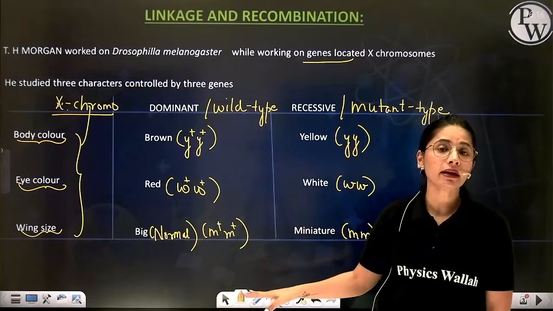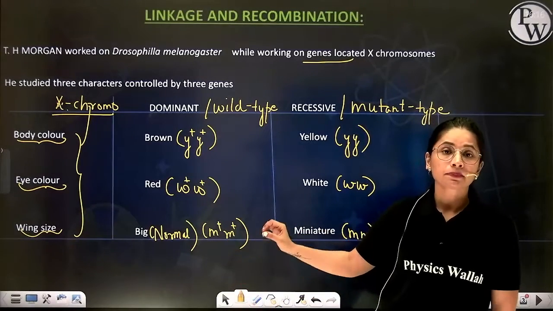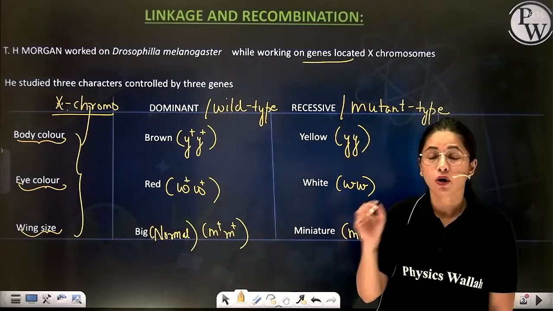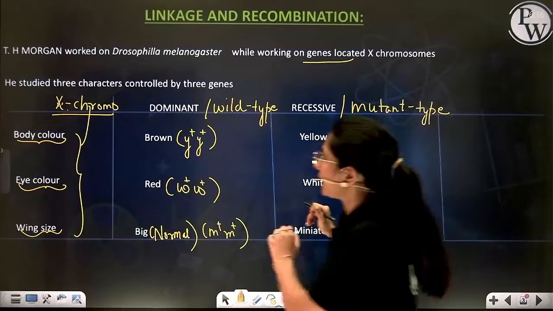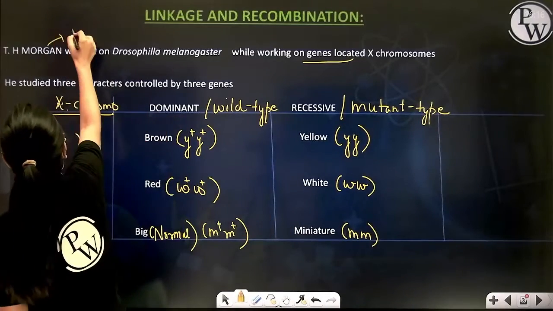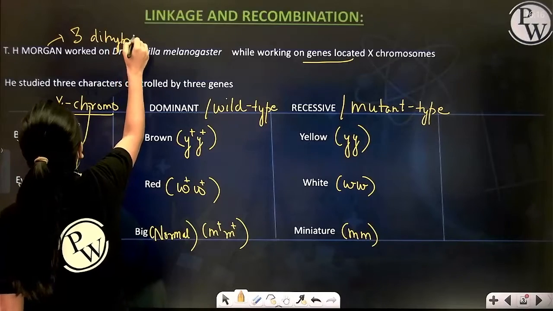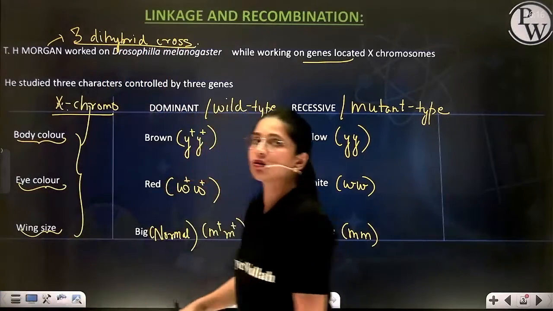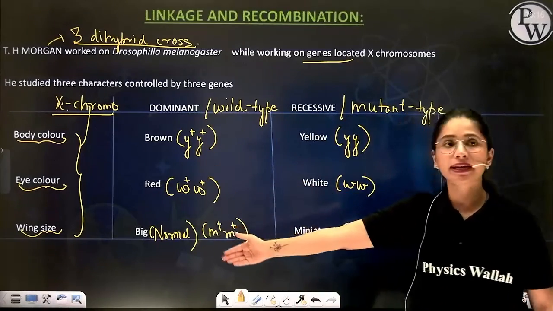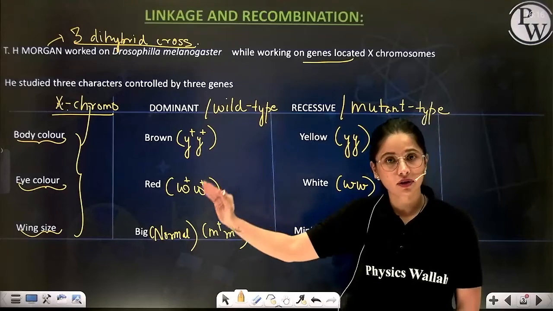Now with the help of these 3 characters, Morgan prepared 3 dihybrid crosses.